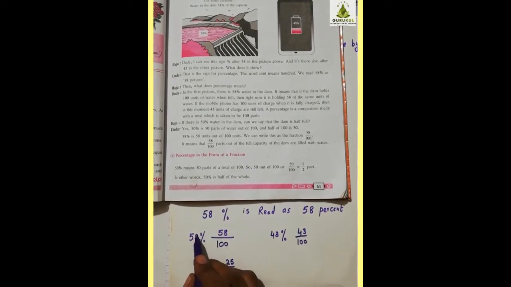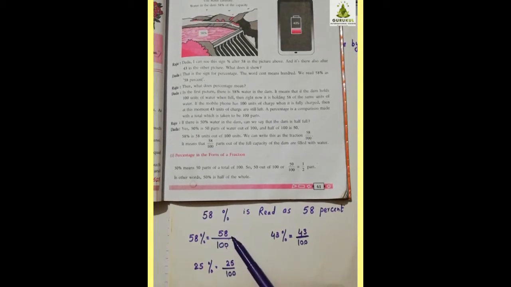Now this percentage can be written as a fraction in this form. That means 58% means 58 upon 100: out of 100, 58. The same way, 43% means 43 out of 100, where you write the total in the denominator. Now 25% means 25 units out of 100 units. In this way, percentage can be written in fraction form. This is the numerator, this is the denominator of the fraction. Now how do we read this? 58 parts out of 100. Total of 100 parts, 58 parts.